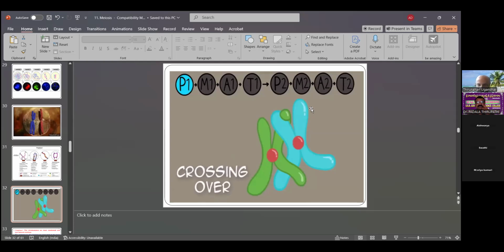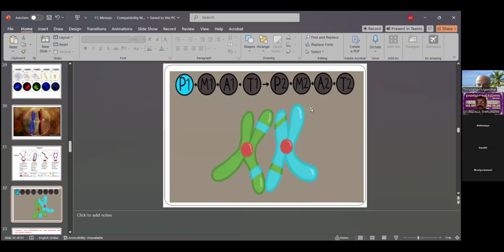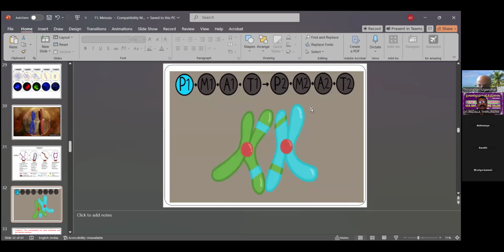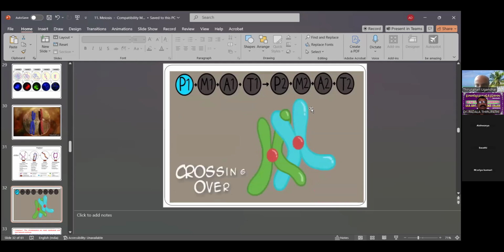These banded parts are green color and blue color, and the sky color part attaches there. The above one is P1, M1, A1, T1, P2, M2, A2. Those are also generations. Here, crossing over is of major importance for meiotic division.